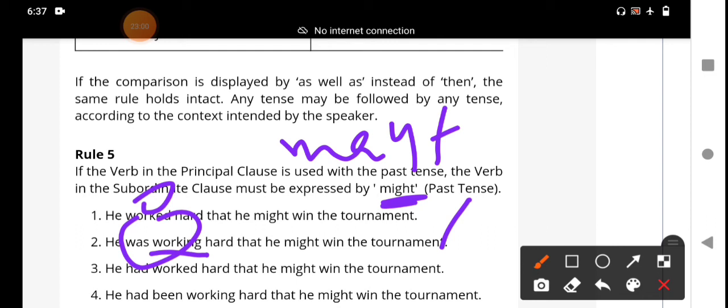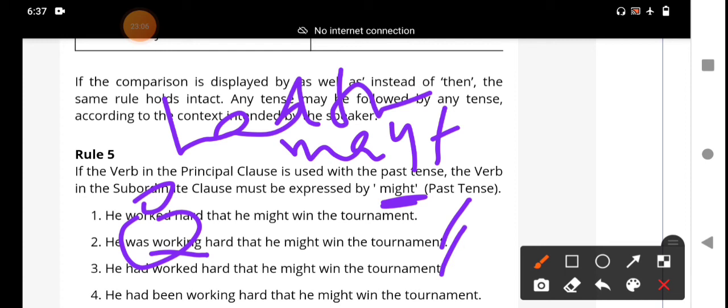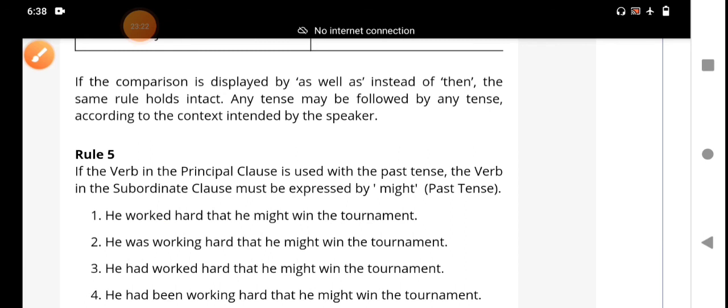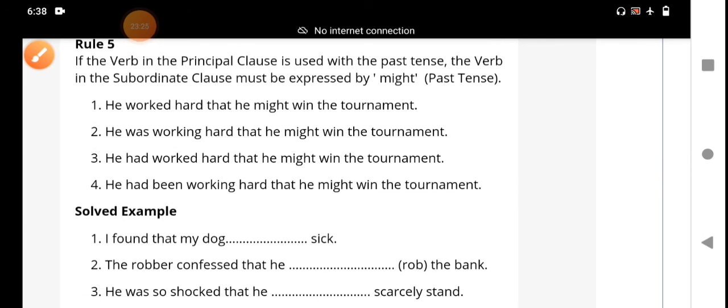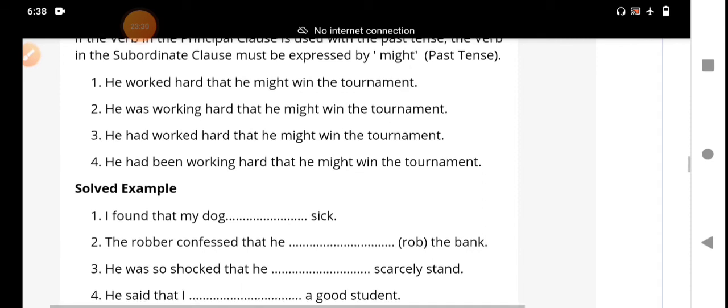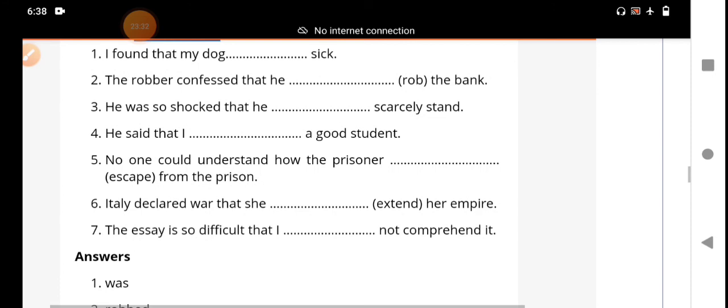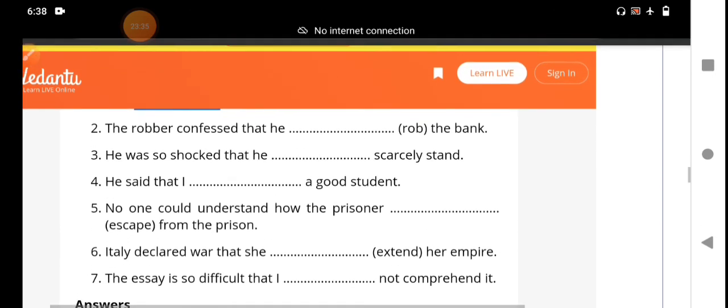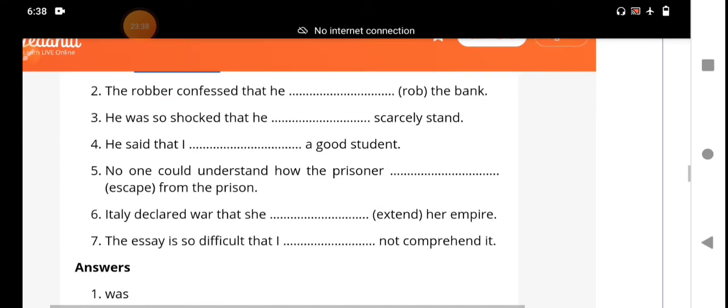If he had worked, past perfect tense, had plus V3, he might win the tournament. He had been working, past perfect continuous tense, that he might win the tournament. That means here the past tense is there. The past tense of may is might, M-I-G-H-T. Okay, my dear children, these are the examples you should observe. We write some of the examples. For example, here is the number 1 example.